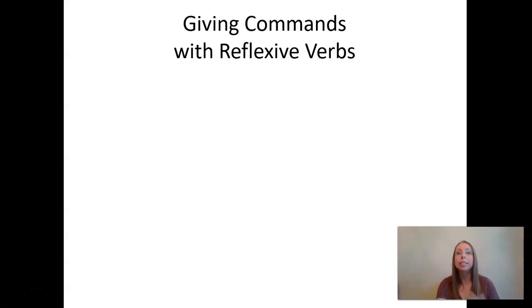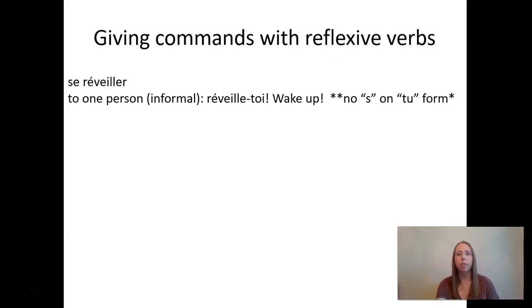Okay, so voilà, on va donner des commandes avec les verbes réfléchis. So we have three forms. We can give a command, suggestion, to one person. We're going to use the verb se réveiller as our example for all these. So if I want to just give a command to one person, somebody that I'm informal with, my friend, a kid I'm babysitting, I'm going to say réveille-toi. So what did we do? We conjugated the verb and we changed the se to toi and we attached it after.